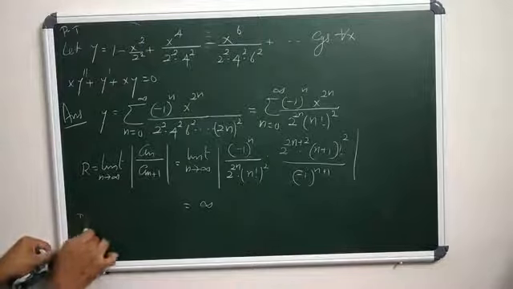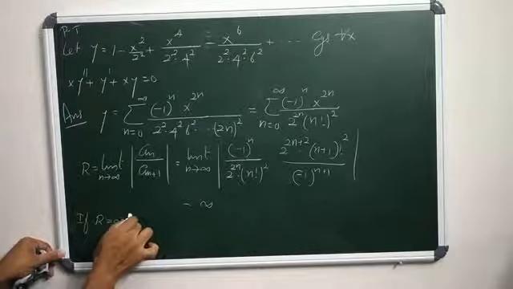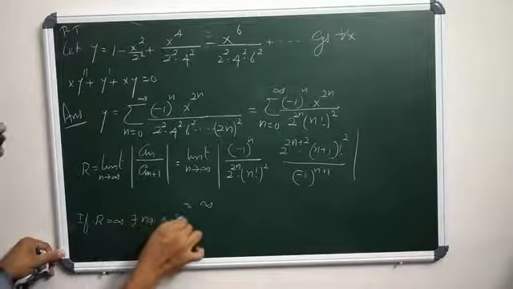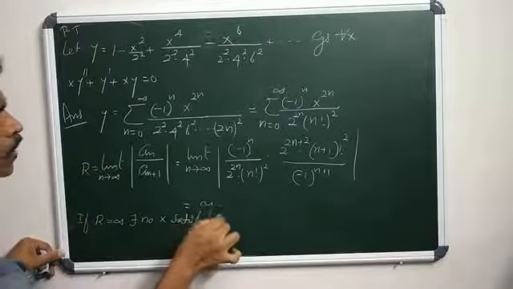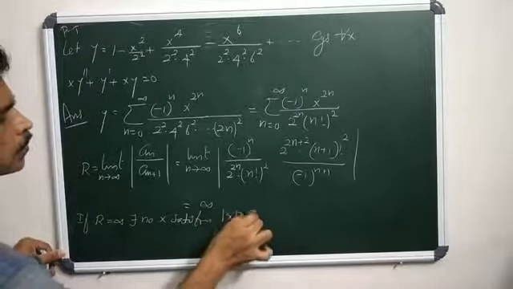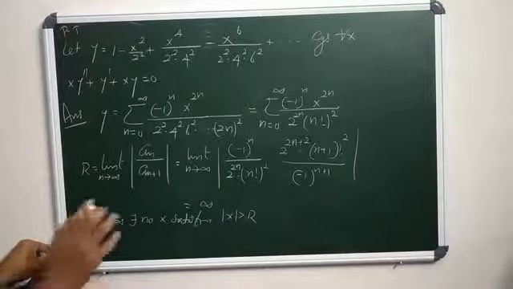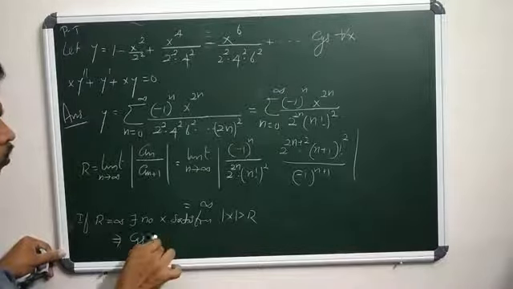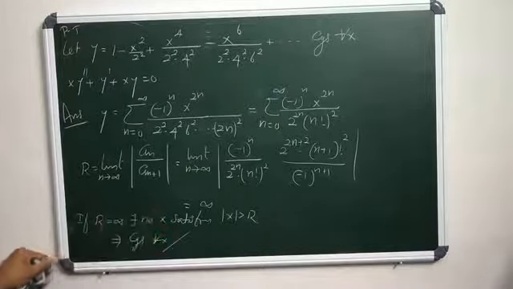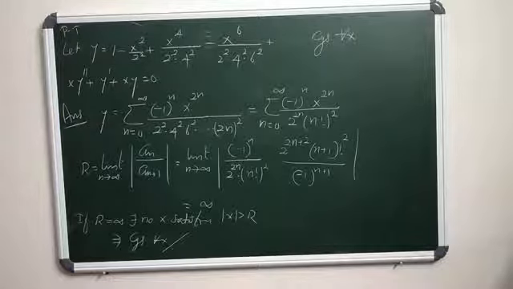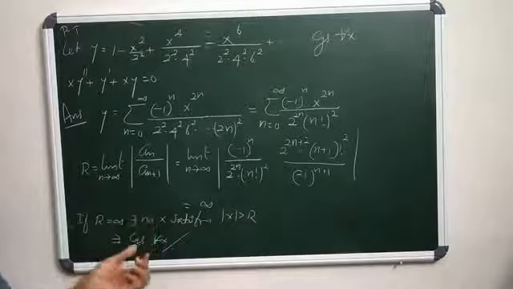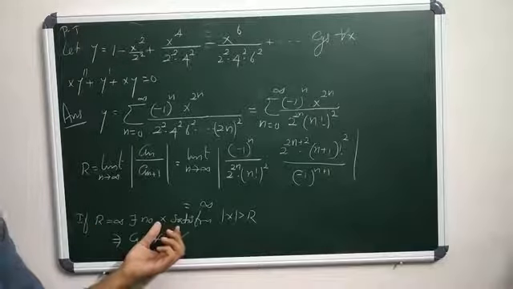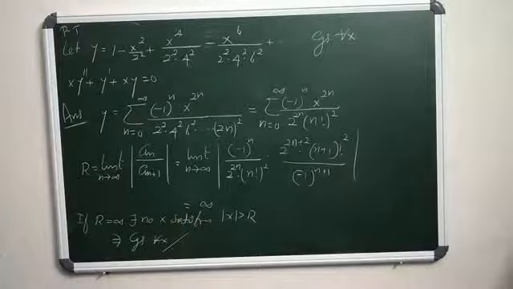We know that if R equals infinity, there is no x satisfying mod x greater than R. That means the series converges for all x. That is the first part.